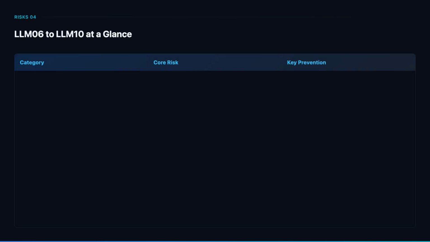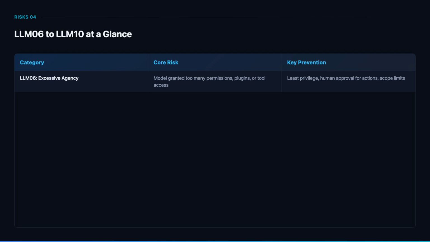Here are categories LLM 06 through LLM 10 with their core risks and prevention strategies. LLM 06 excessive agency occurs when models are granted too many permissions, excessive plugin access, or the ability to take high-impact actions autonomously. When combined with prompt injection, excessive agency can lead to data deletion, unauthorized purchases, or system compromise.